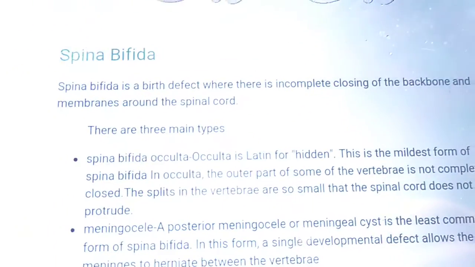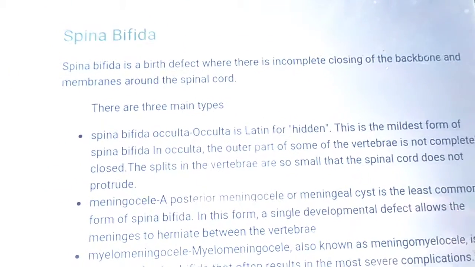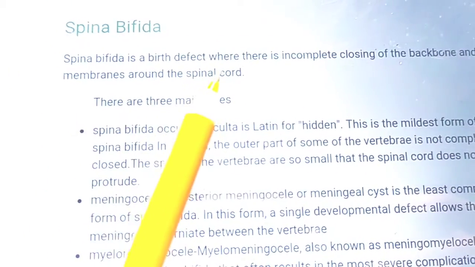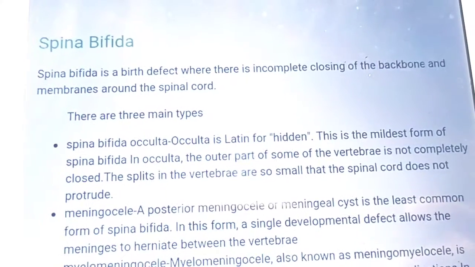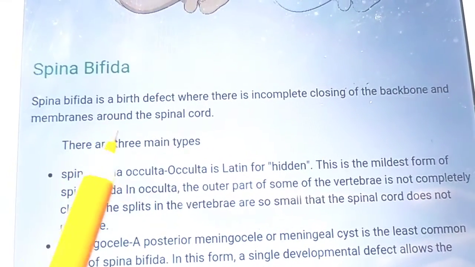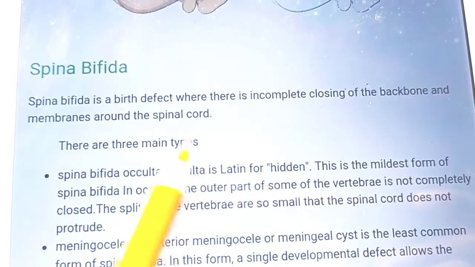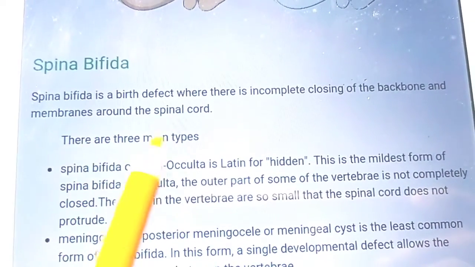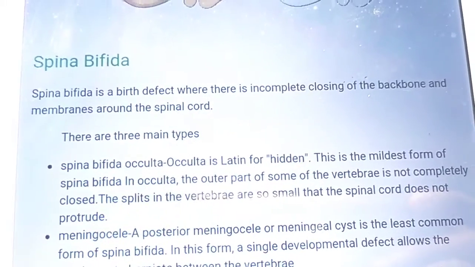The next which we will learn is spina bifida. Spina bifida is a birth defect. More or less we know about this. It is an incomplete closure of the backbone and the membrane around the spinal cord. The backbone and membrane around the spinal cord are not closed properly.